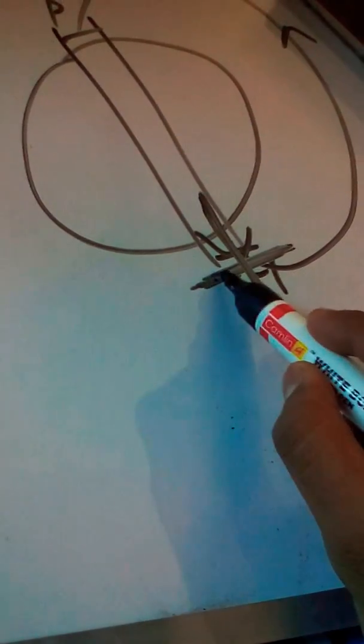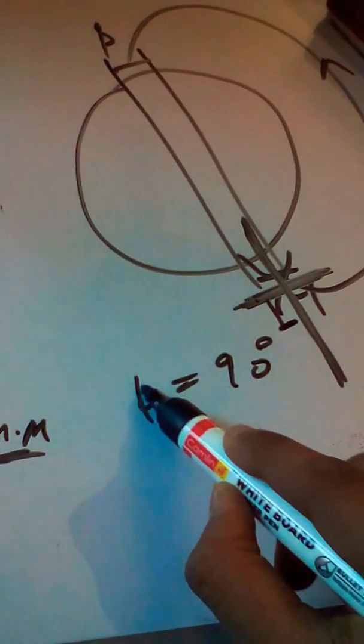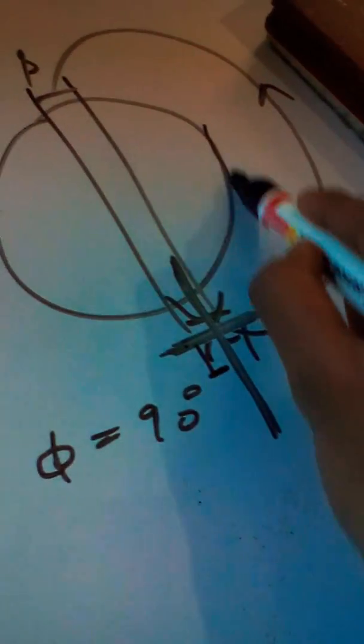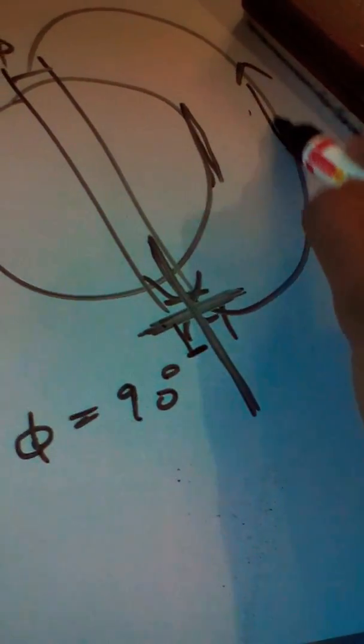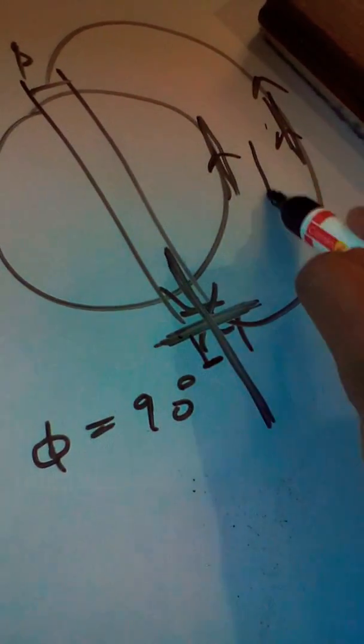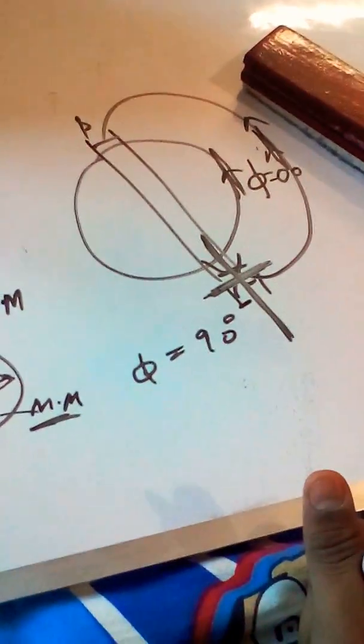Here, as you can notice, this is horizontal and this is the resultant magnetic field. So here the angle of dip is 90 degree, that is phi. And what you will notice here, the horizontal line is this and this is the resultant magnetic field. They both are parallel to each other. So what is the angle here? The phi is equal to 0 degree. This is generally asked and this is how it comes.